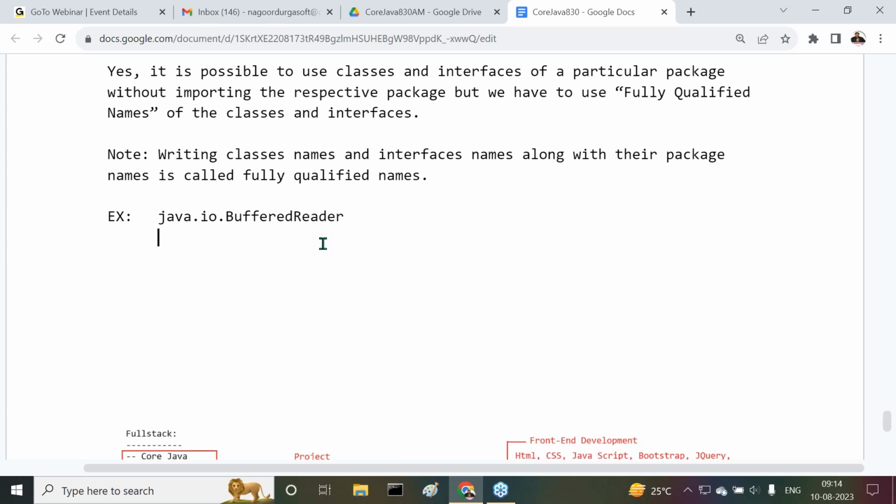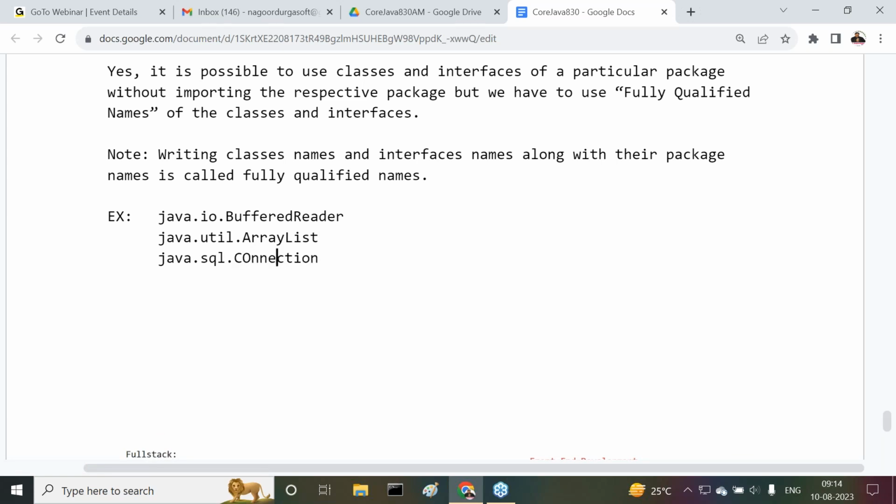java.io.BufferedReader, java.util.ArrayList, java.sql.Connection. All these are fully qualified names. Observe carefully. I have written BufferedReader along with its package name. I have written ArrayList along with its package name. I have written Connection along with its package name. Writing class names and interface names along with the package names is called fully qualified names. Everybody understand this point clearly?